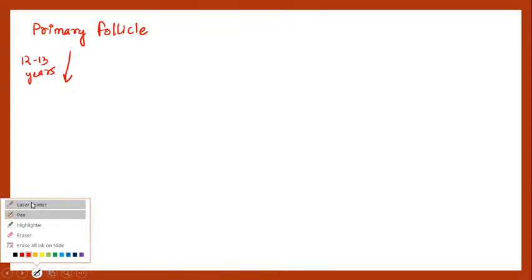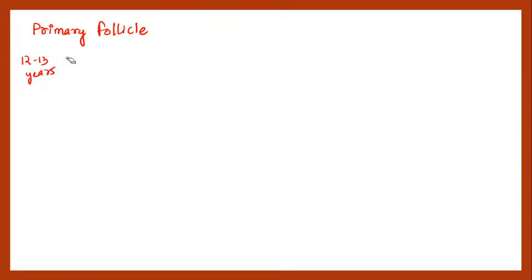Okay. So guys, I'm just writing all those points which I have already mentioned. So first one is primary follicle. I'm starting from the primary follicle because your hormonal function will come from here only. In the primary follicle stage, the girl will mature at 12 to 13 years, which is probably the age of puberty.